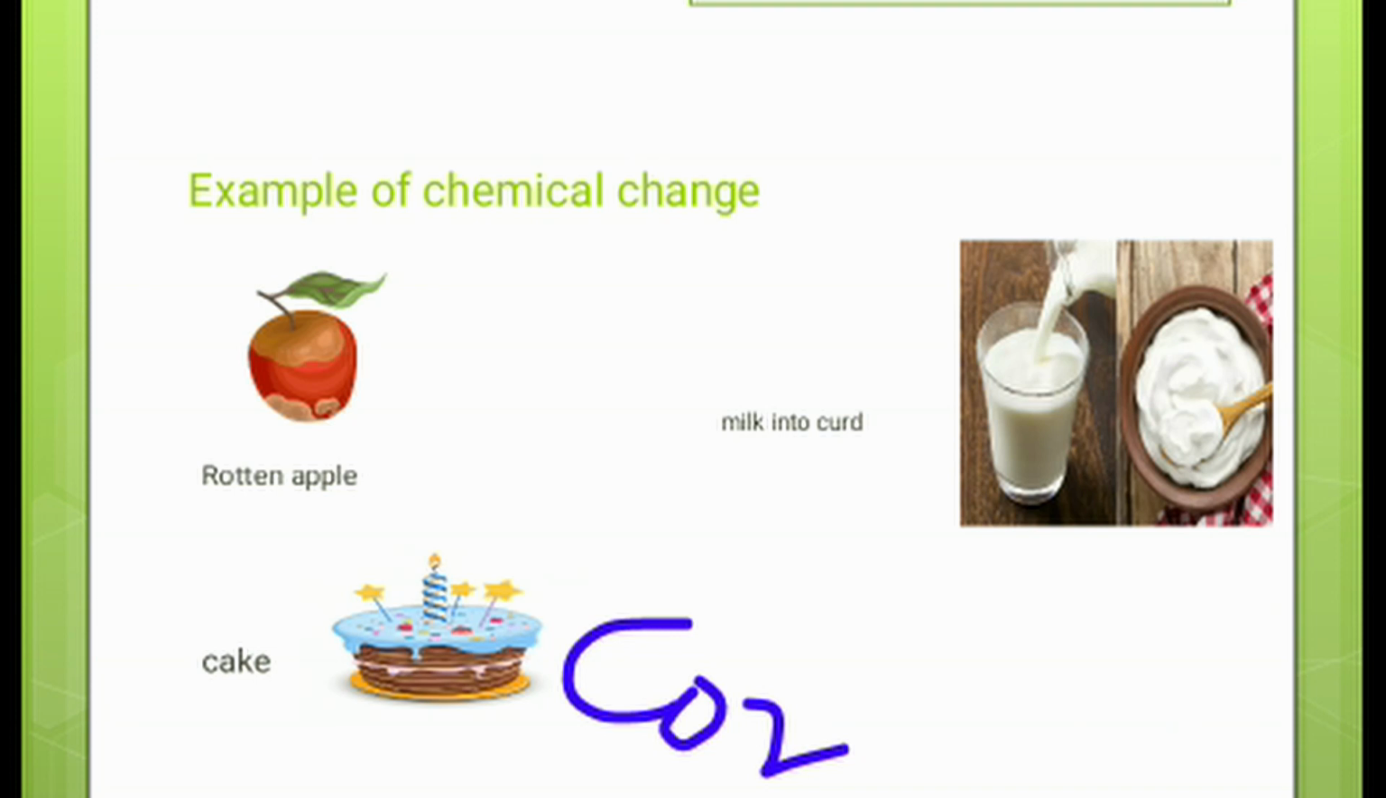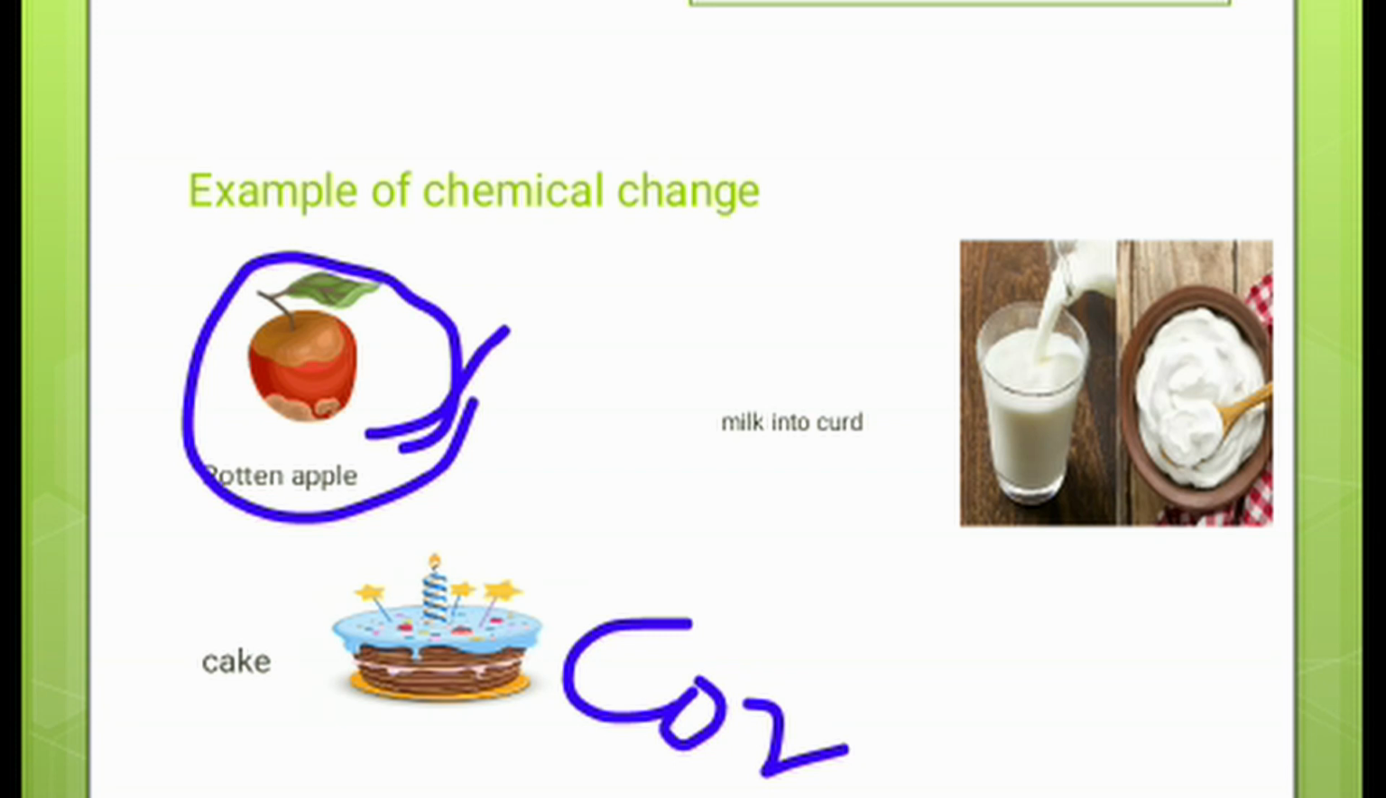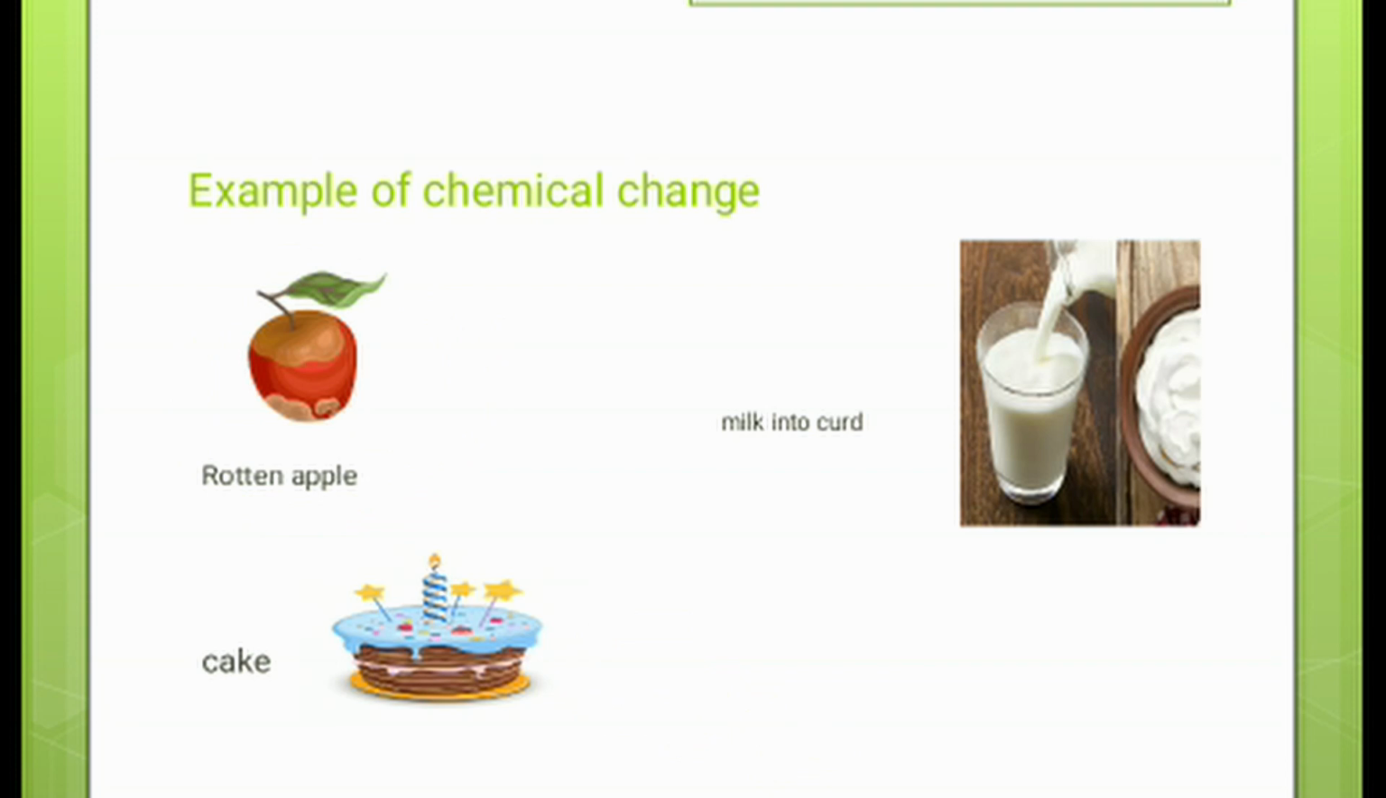In the case of a rotten apple, microorganisms are present in the environment. When we cut a slice of apple and leave it for 15 to 20 minutes, these microorganisms get the perfect conditions for growth, they grow over the apple and make it rotten, due to which it gets spoiled. So these are all examples of chemical changes.